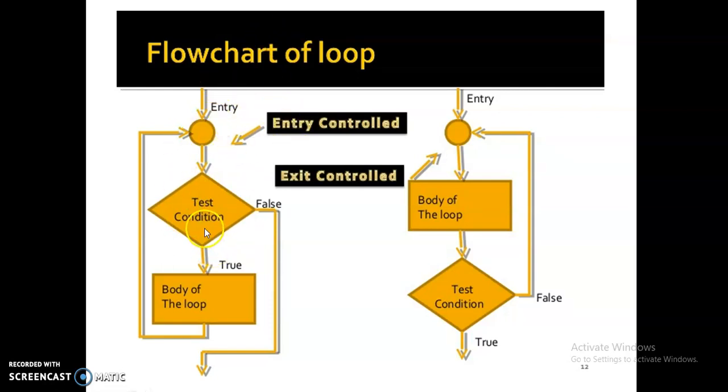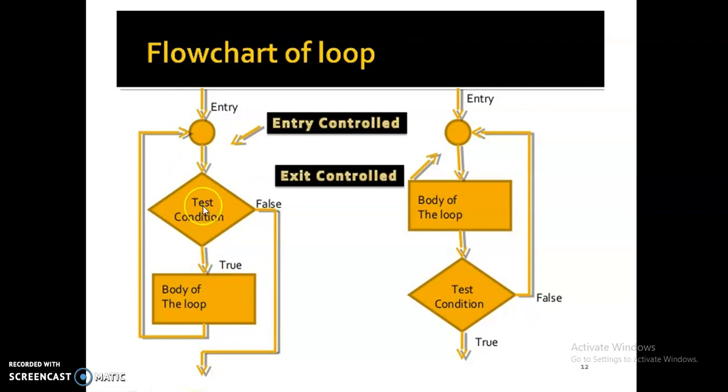That means the test condition is tested first. If the condition is true, it enters the body of the loop and continues for another loop. If the condition is false, it goes to the next statement after the loop. So this is called the entry control loop.